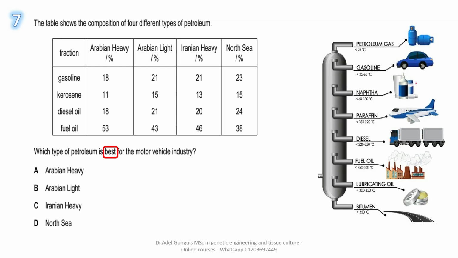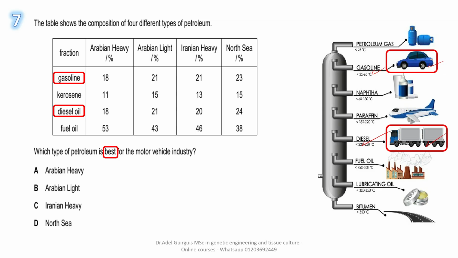Vehicle means small cars and trucks or trains that use diesel and gasoline. So look, which one is best of these 4 types of petroleum? The best one contains the highest percentage of both components, gasoline and diesel oil.